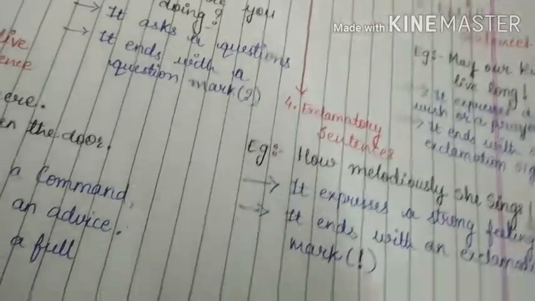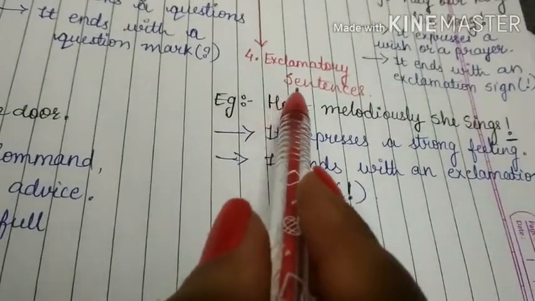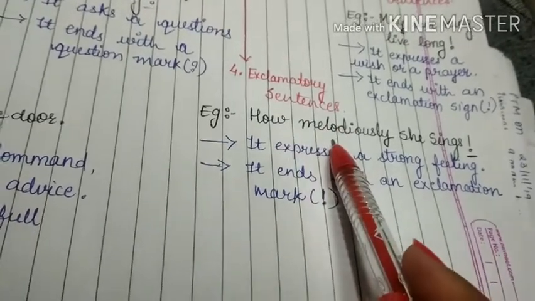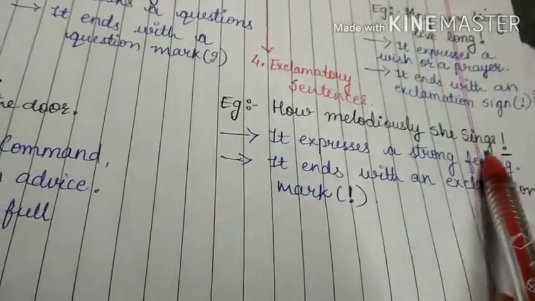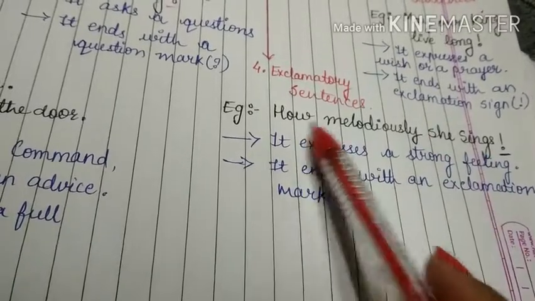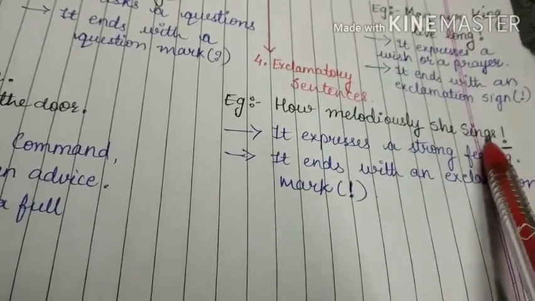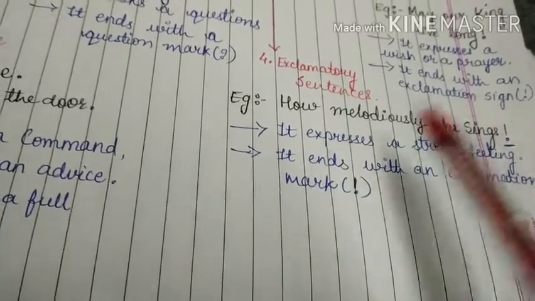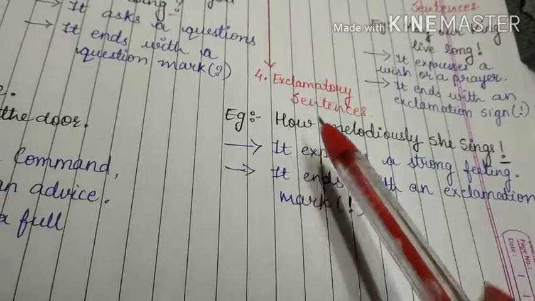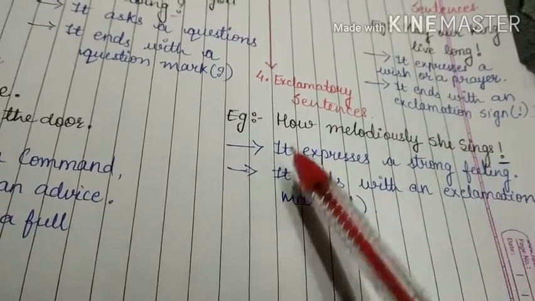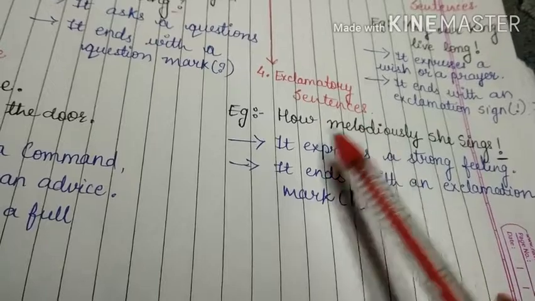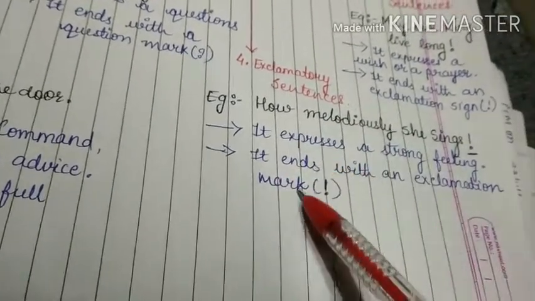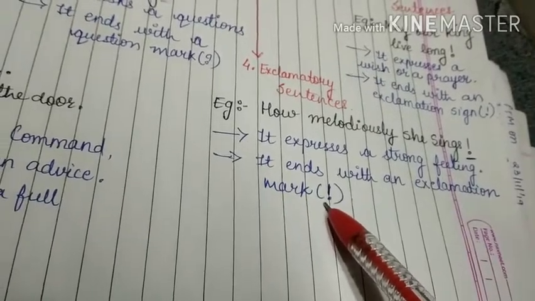Now fourth one, exclamatory sentence. For example, how melodiously she sings. This is the happiness. Exclamatory sentence express a strong feeling and it always ends with the exclamatory sign.